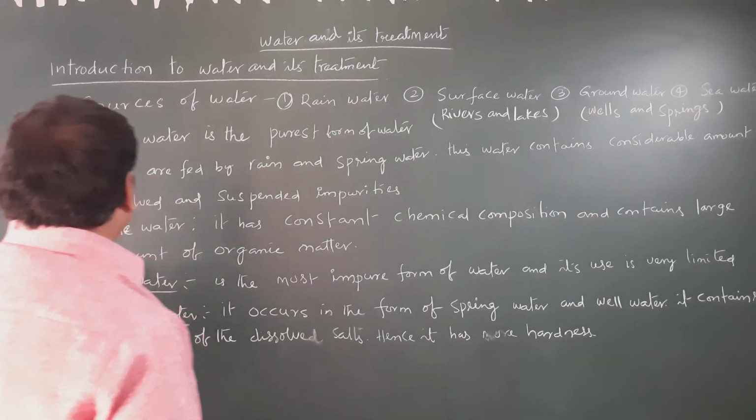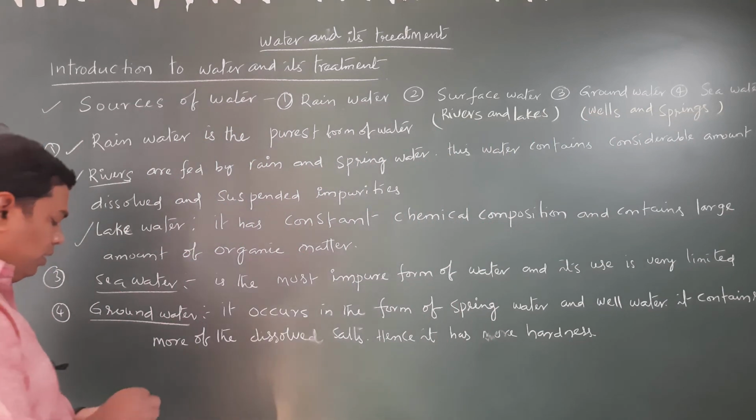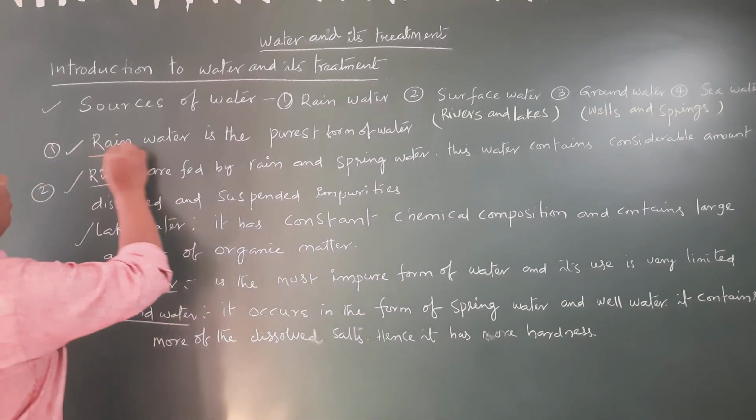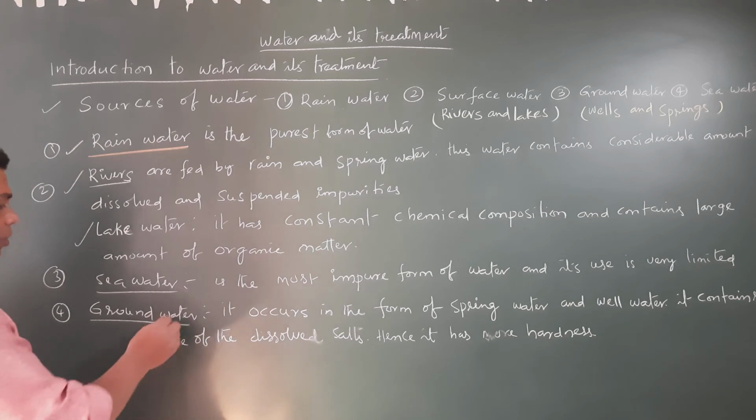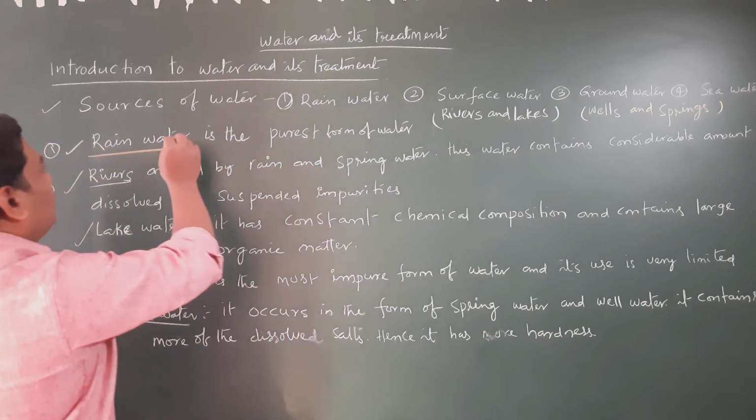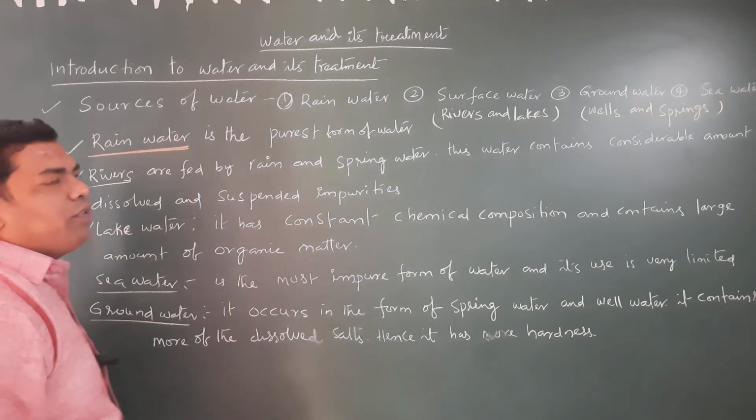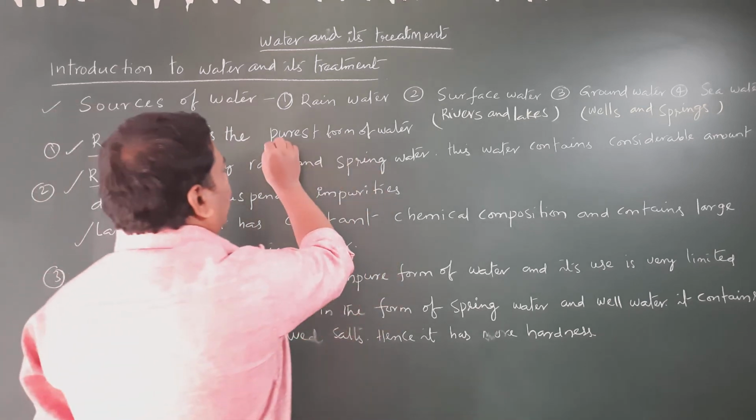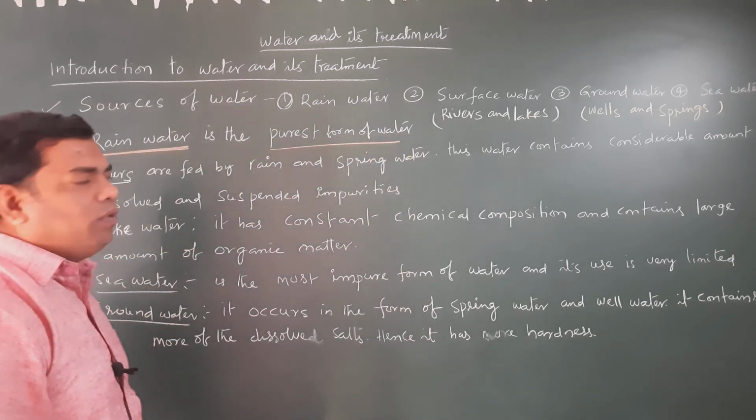Rainwater is the purest form of water. The most impure form is sea water, but the purest form of water is rainwater.